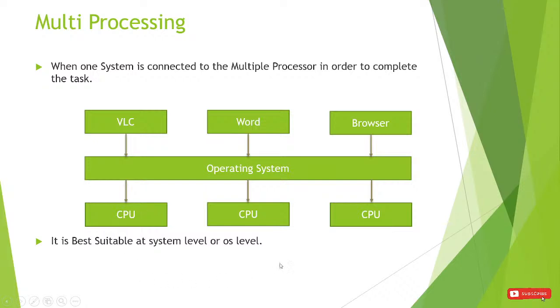It is one of the types of multitasking. Multiprocessing means when we connect multiple CPUs to a single system to complete a single task.